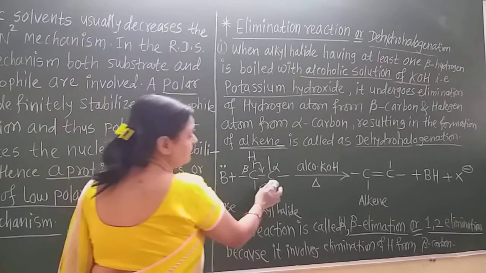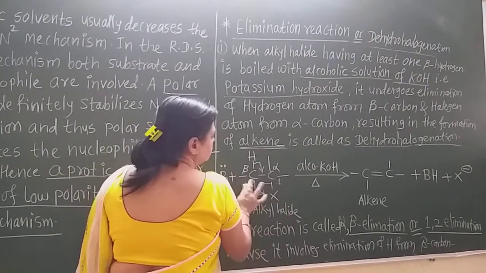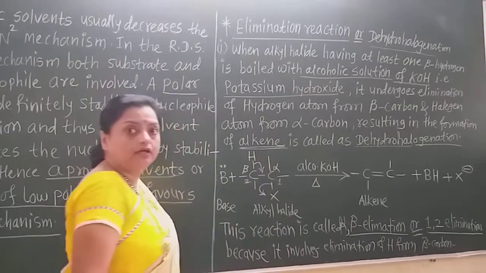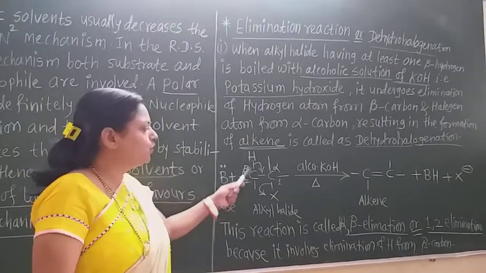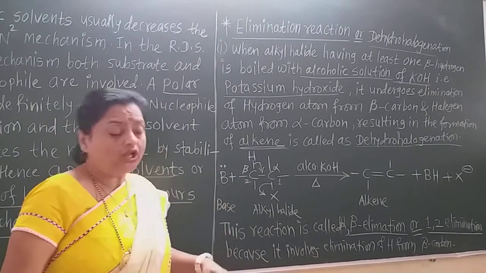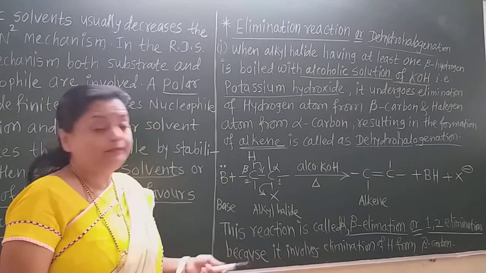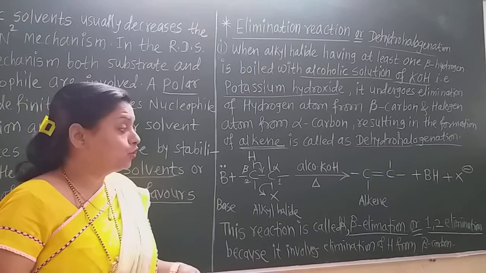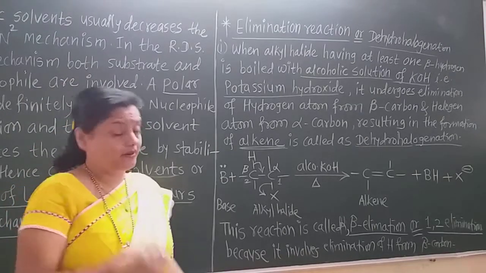Because this is carbon number 1 and this is carbon number 2. From carbon 1 the halogen gets removed, and from carbon 2 the hydrogen gets removed. So it is also called alpha beta elimination or 1,2 elimination, because it involves the elimination of hydrogen from the beta carbon and halogen from the alpha carbon.